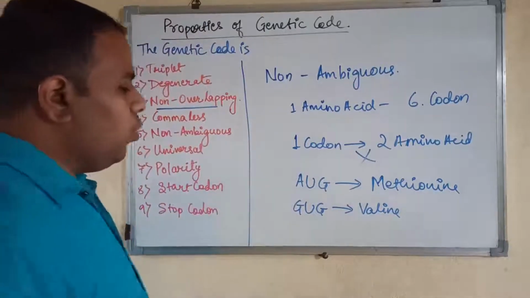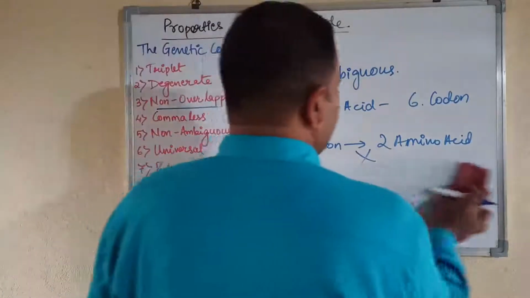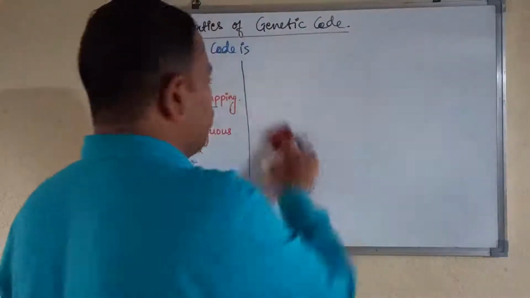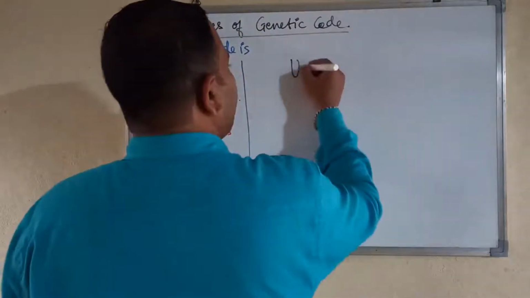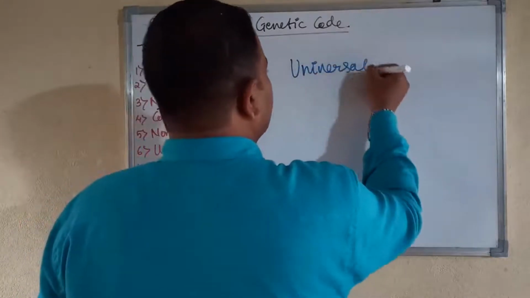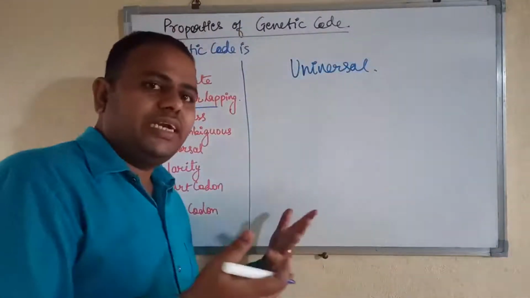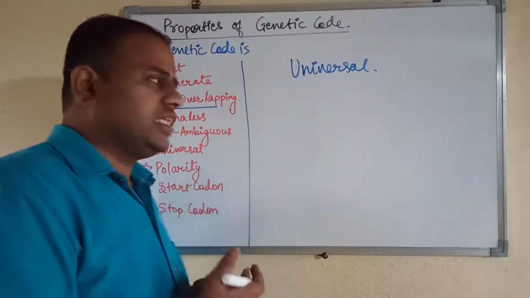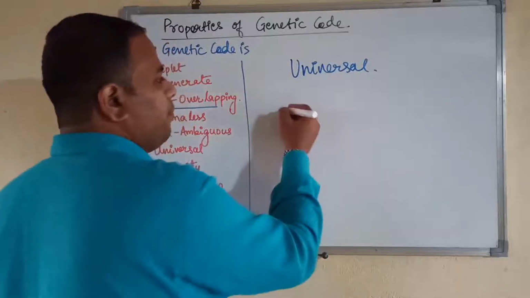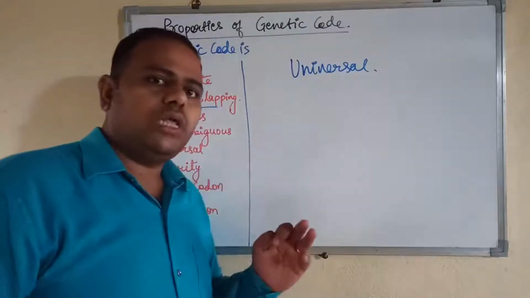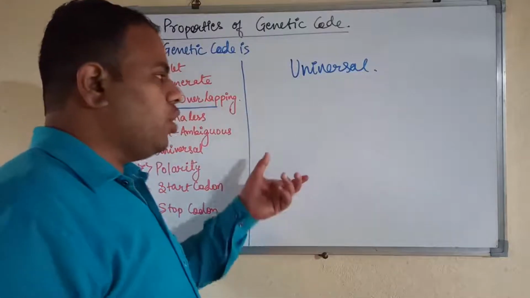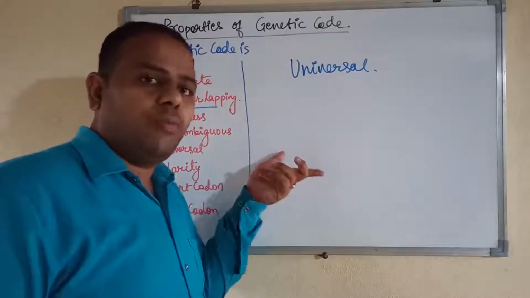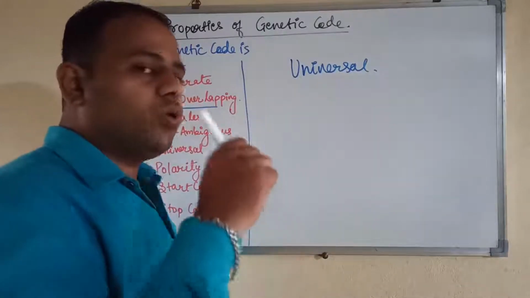Now let's see the next property, that is, genetic code is universal. The genetic code is the same for everyone. Whatever codon is present in human beings will be the same for mice, and the same for all trees, viruses, etc. So all the codons will be the same for everyone. The protein synthesized in a particular organism, the sequence coded by the genome, will be the same, and all the amino acids coded will be the same.